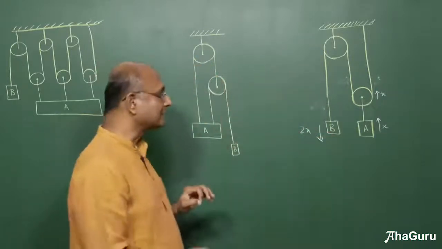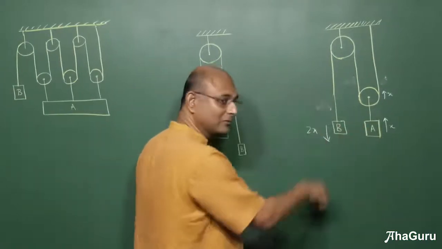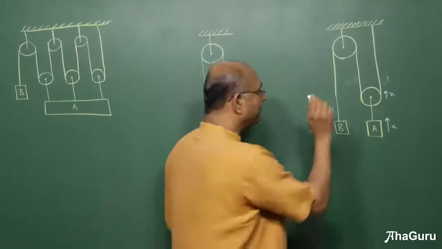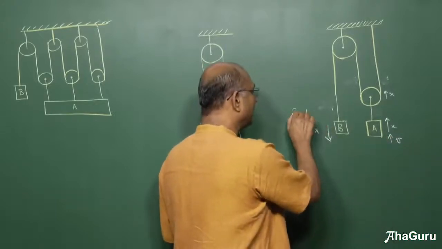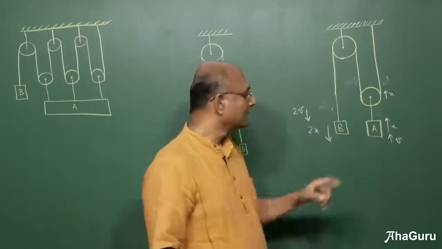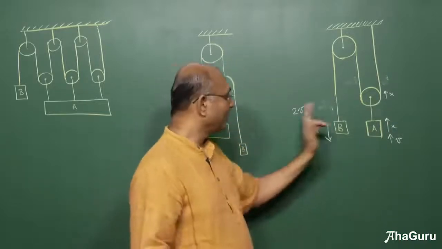But I want to point out something interesting. If A goes up x, B goes down 2x. If A has a velocity v, B would have a velocity 2v. The ratio of the displacements also translates into the ratio of velocities.